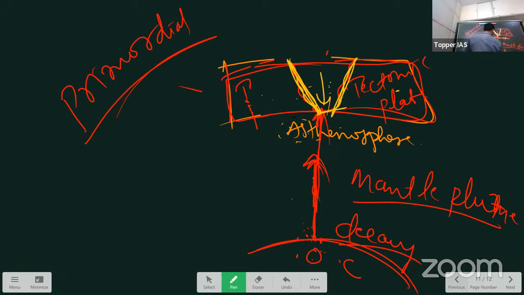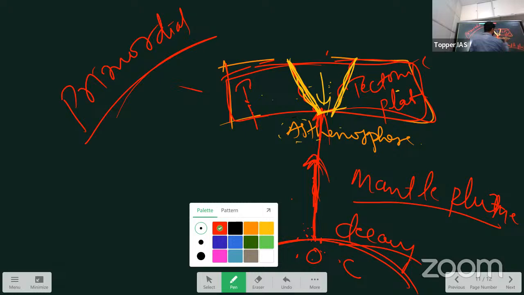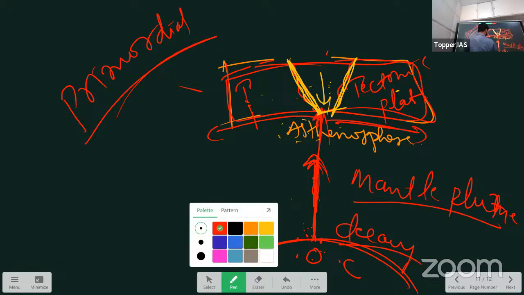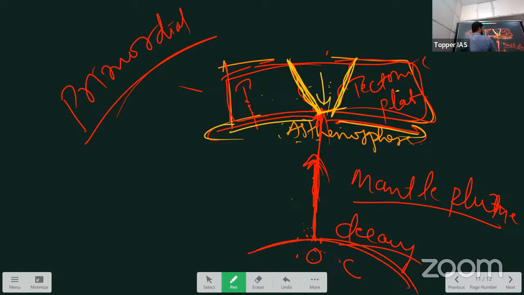After that, what happens? This energy diverges from here. Follow this energy. It is coming from here and diverges after hitting the plate. So this energy is diverging on both sides, right? When it diverges, it also carries these plates away from this end. So these two plates are separating. This plate and this plate separate near this rift zone.